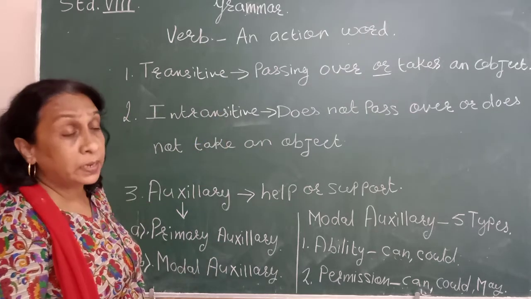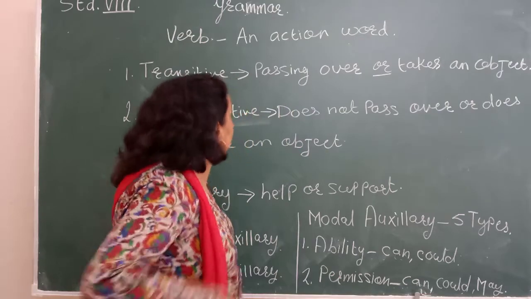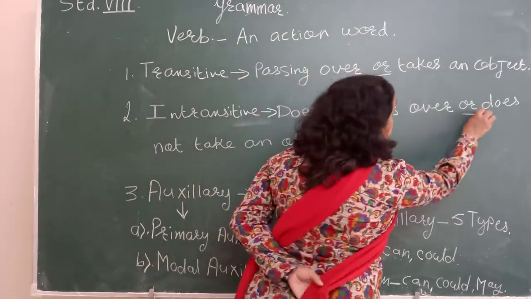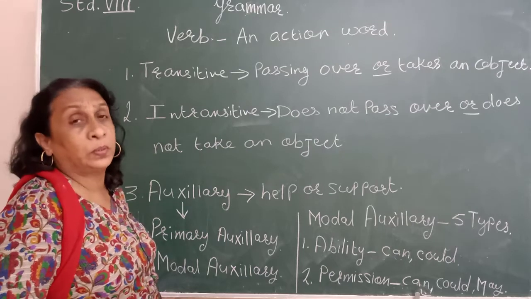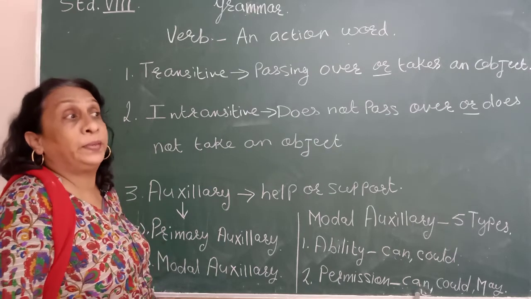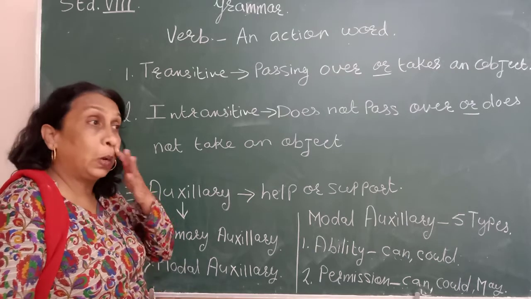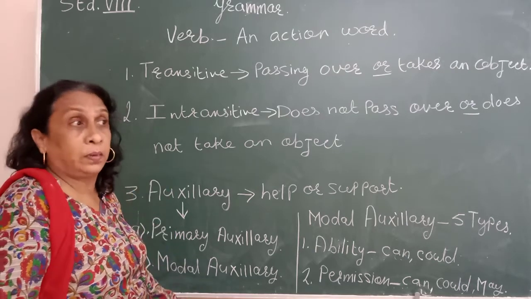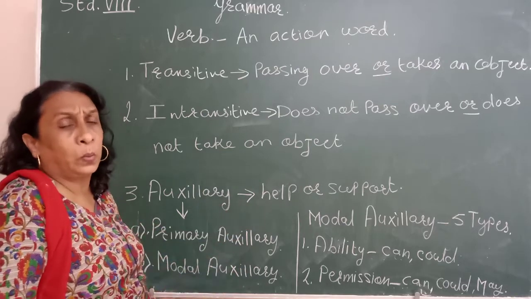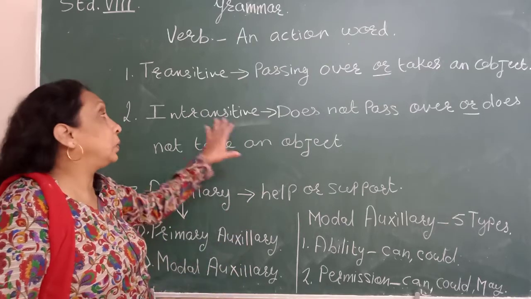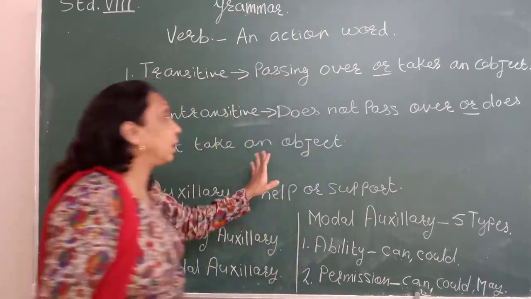Intransitive verb means what? Intransitive means it does not pass over or it does not take an object. Now the baby was crying loudly. Which is a verb over here? Crying is a verb. Loudly, it is an adverb. So does it take any object? No, the baby was crying loudly. Okay. So intransitive verb does not pass over or take an object.